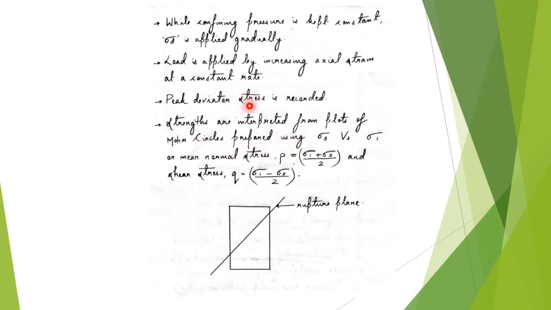The same strength parameters can be interpreted by drawing a graph between mean normal stress and mean shear stress also. Now the usual rupture plane which is observed for triaxial soil samples is as shown here.